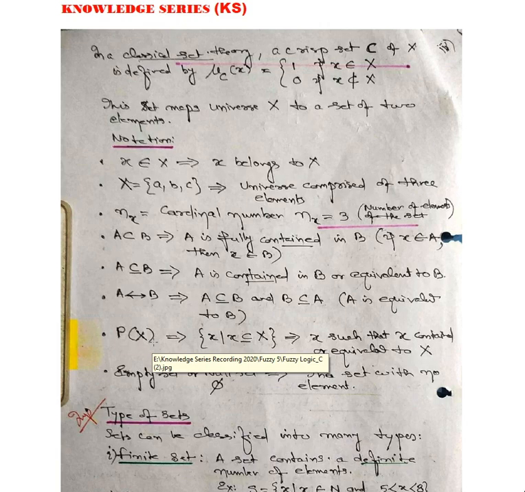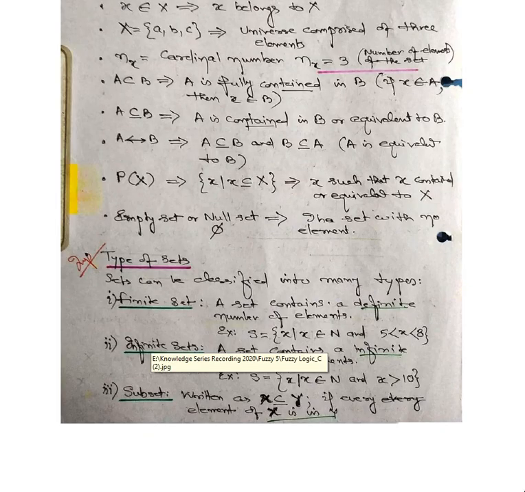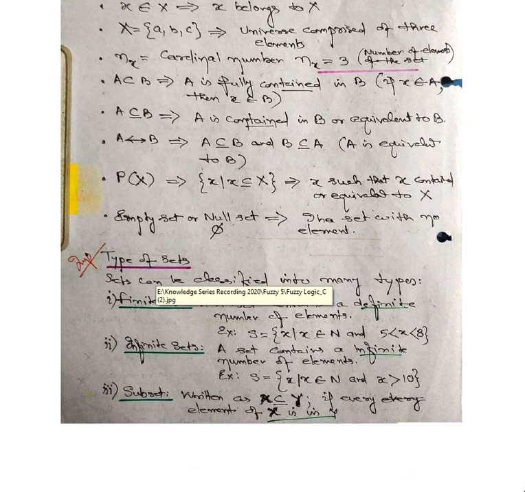Types of sets. Sets have definite types: finite set, infinite set, subset. A finite set has a definite number of elements. For example, x ranges from 5 to 8, so there is a definite set of values.